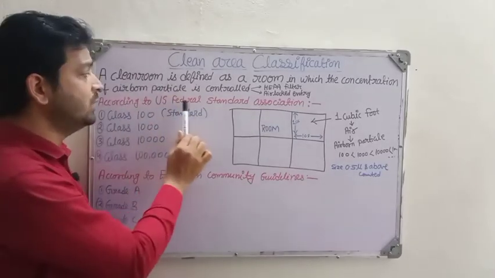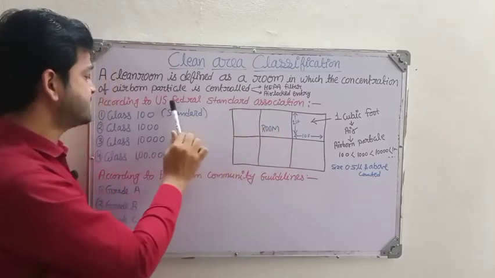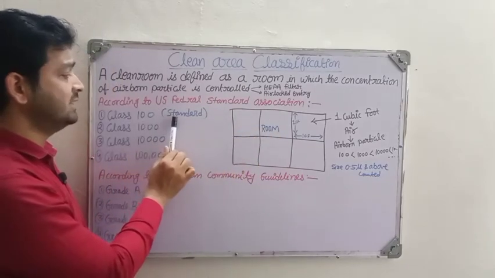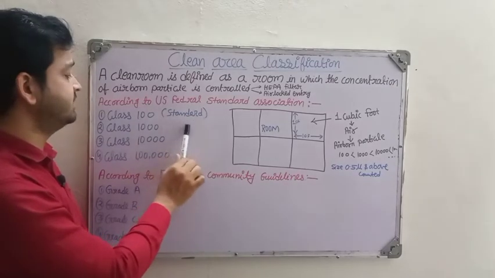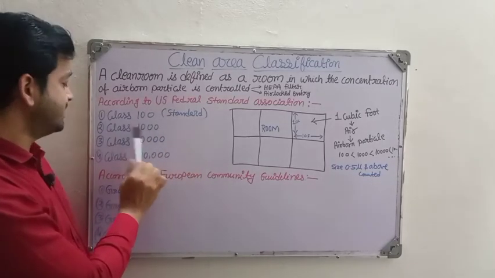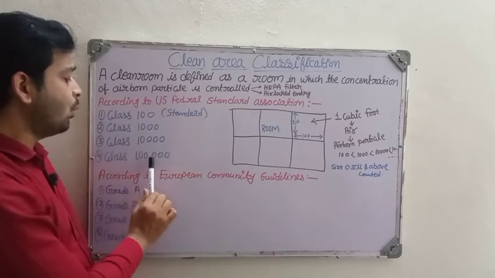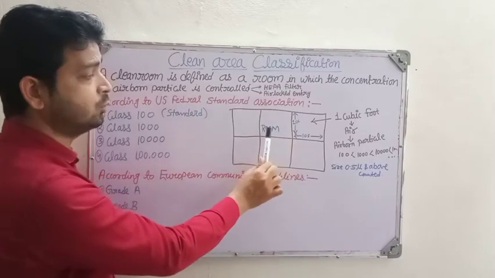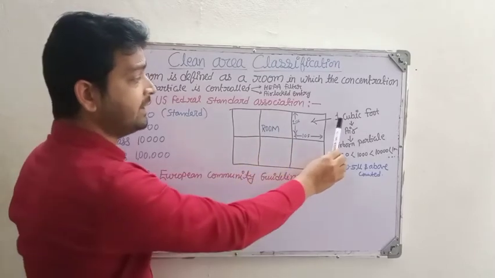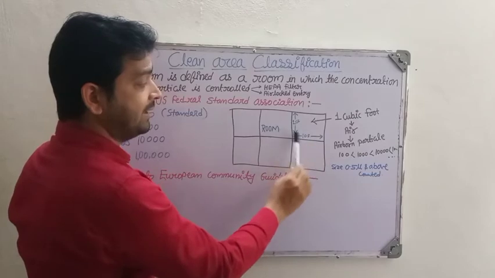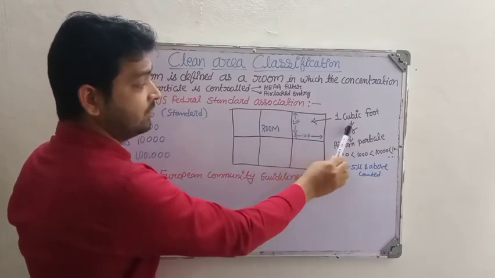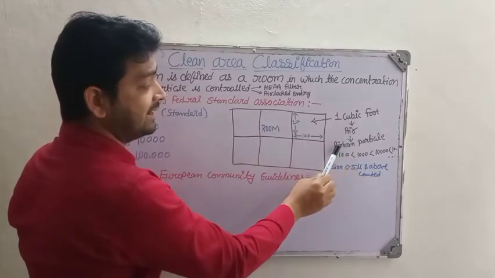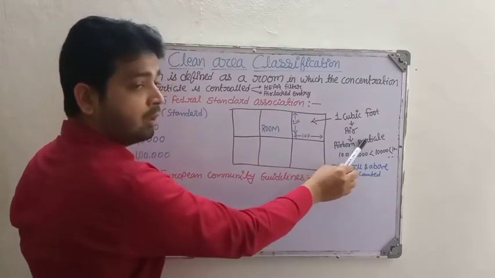According to the US Federal Standard system, it is classified into 4 categories. That is class 100, which is actually the standard used in pharmaceutical industries, right? Then class 1000, class 10,000, and class 1 lakh, right? Suppose, for example, this is one room, an aseptic room. What we are doing here is taking 1 cubic foot area of the room, and in that area we are going to count the airborne particles, right?